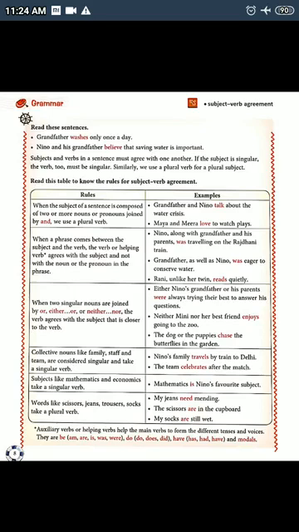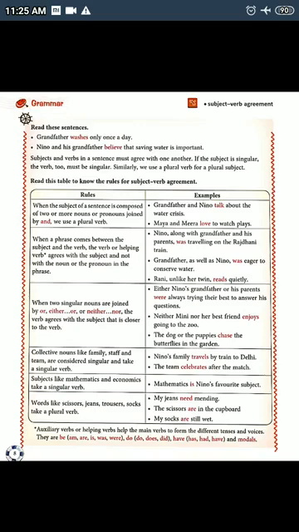Collective nouns like family, staff, team are considered singular and take a singular verb. Collective nouns, though they refer to many units, many things, are treated as a single unit. Therefore when they are used, we will use a singular verb. For example, the team celebrates after the match. Team is a singular collective noun, so we will use a singular verb, that is celebrates.